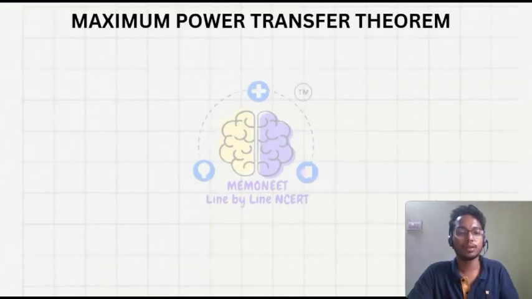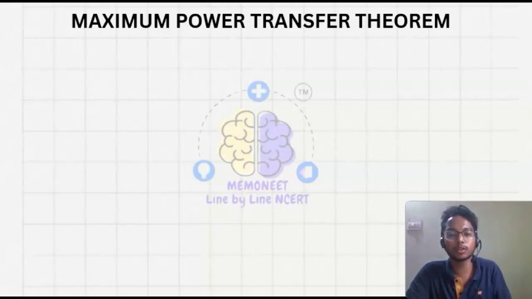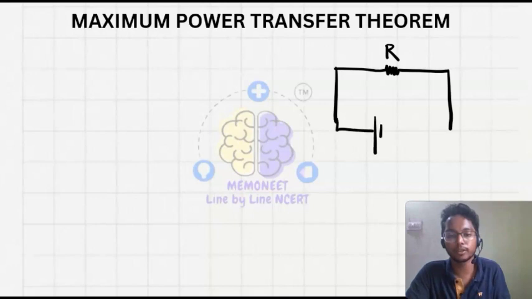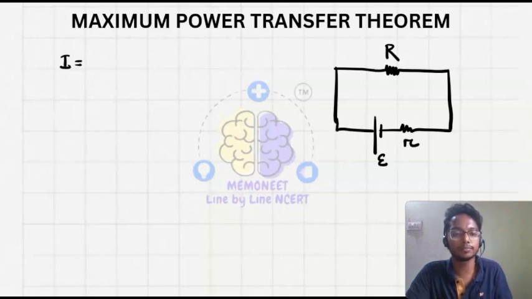Okay, our next topic, that is power transfer theorem. So when we are talking about power transfer theorem, let's do one circuit here. We have an external resistance of capital R, and then we have a battery here, and its EMF is E, and its internal resistance is r. Okay, so what will we write for the current here? I is equal to E upon R. It means voltage upon resistance. It is E upon R plus r.